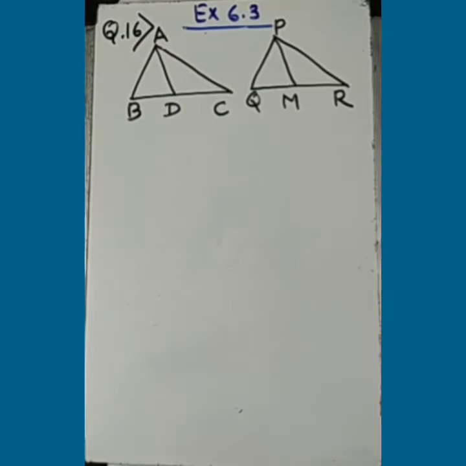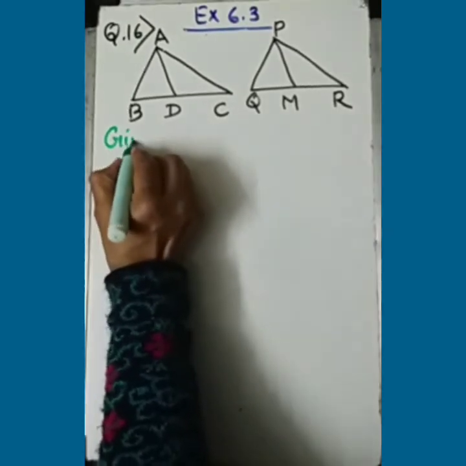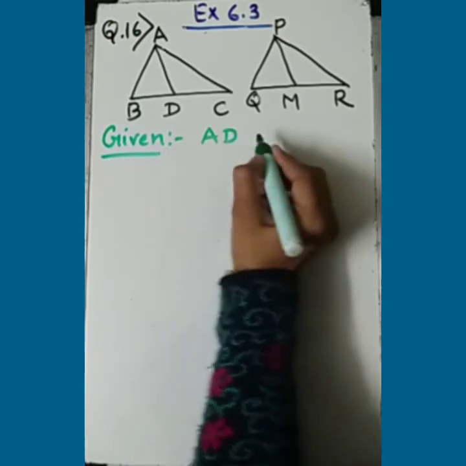Fine. So let's start. First of all, let's note down what we are given in the question. Given, we are given AD and PM.